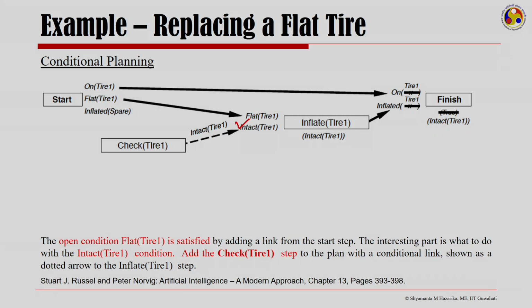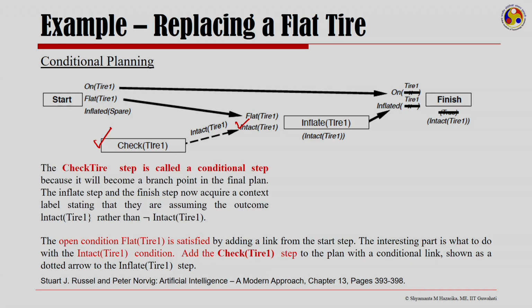For the intact tire 1 condition, I need to add the check tire 1 step, which is a conditional link shown as a dotted arrow here, and this is called a conditional step because it will become a branch point in the final plan. The inflate step and the finish step now acquire a context: this plan will work only under the context that the tire 1 is intact, and they are assuming the outcome to be intact tire 1 rather than not intact tire 1.